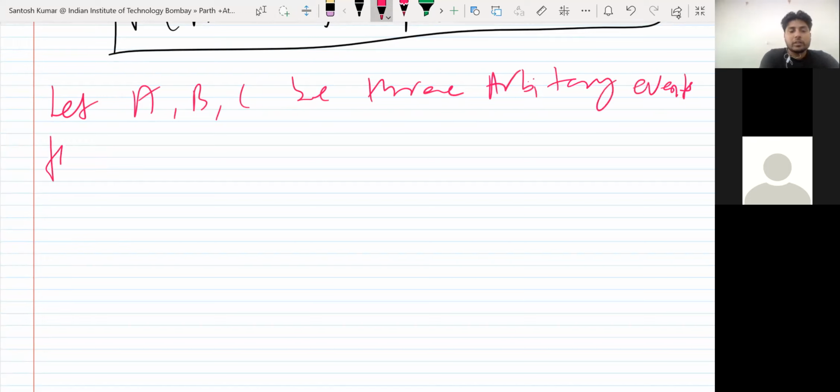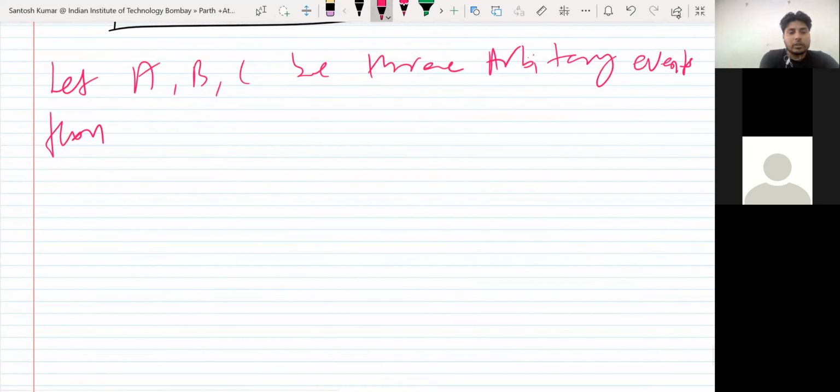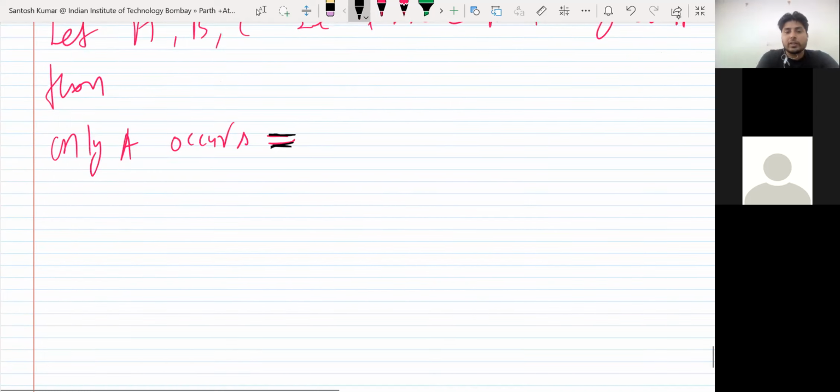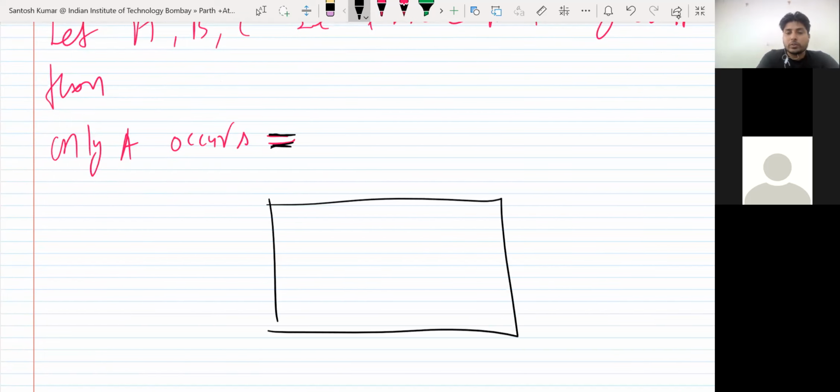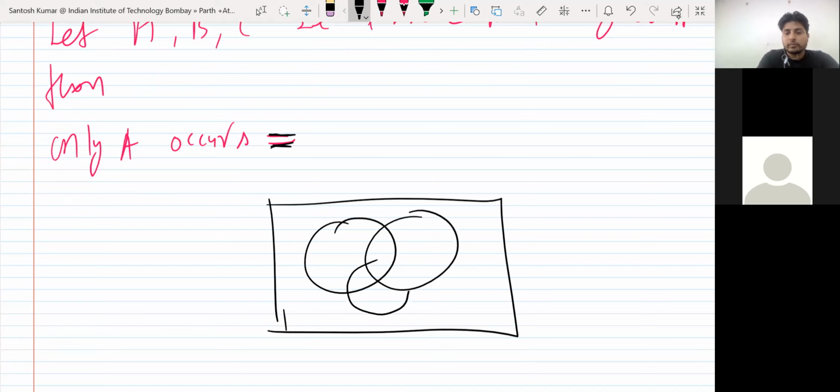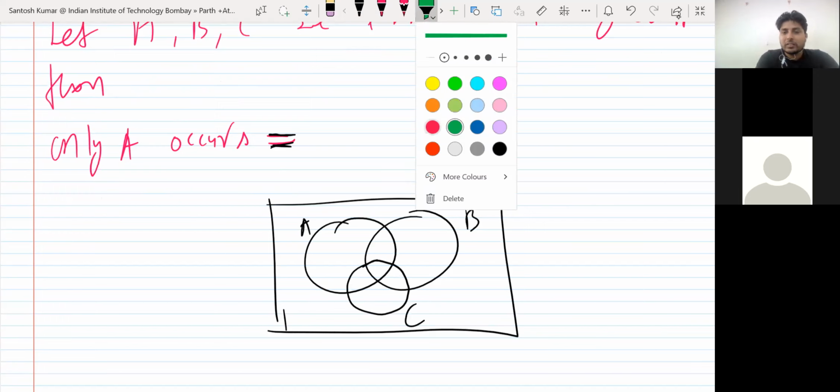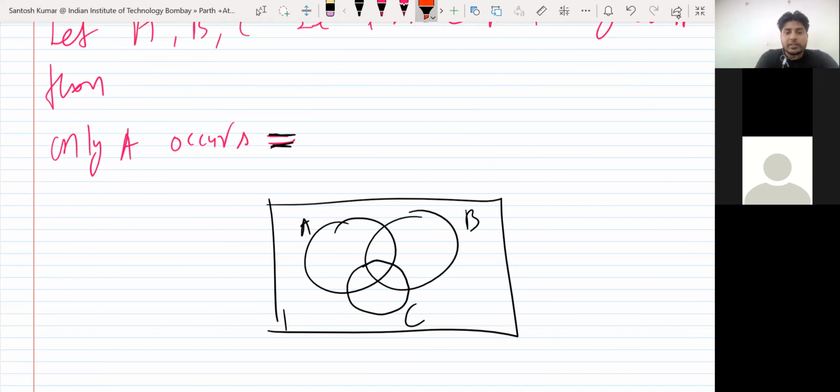Then if they ask you in words, like only A occurs, in mathematical symbols, what can you write in terms of A, B, C? Only A occurs, like you can see on the Venn diagram also. So suppose A, B, C, this thing. Only A occurs means this portion.